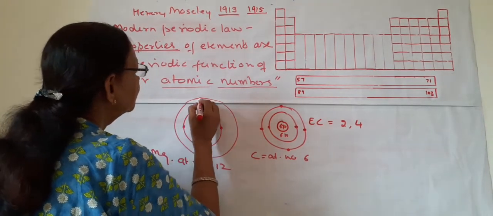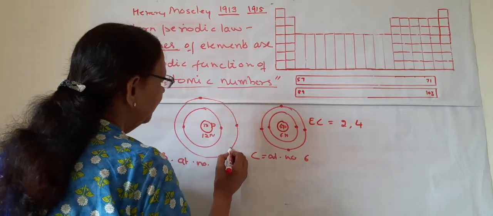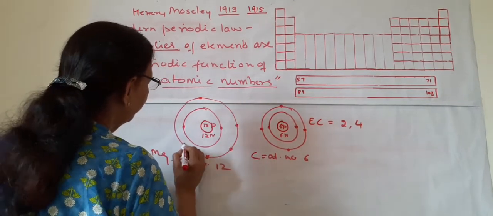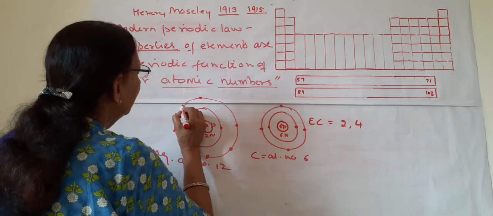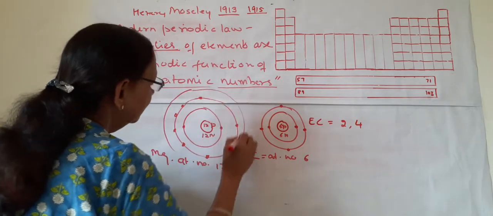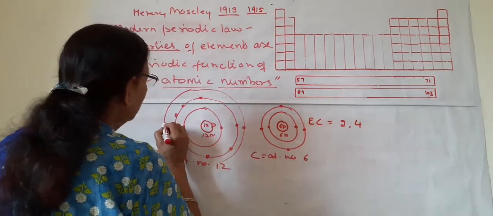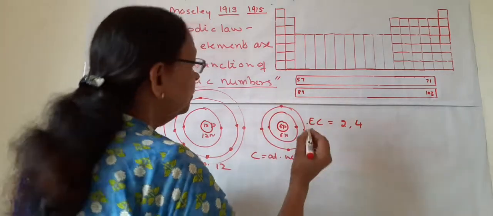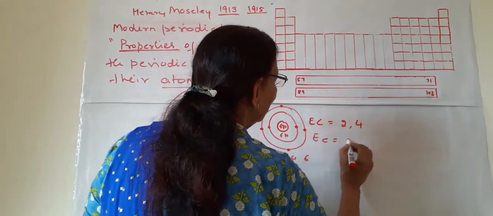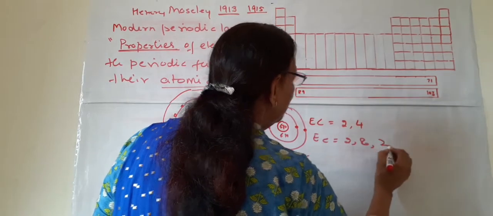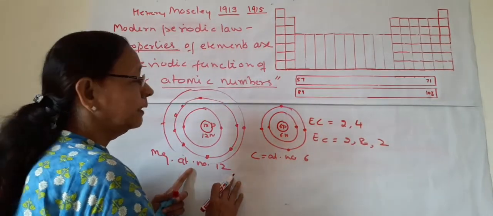2 electrons will be there. 8 will be here: 3, 4, 5, 6, 7, 8. And there is a third shell also where 2 electrons will be there. So the EC of magnesium will be 2, 8, 2. That is total atomic number 12.